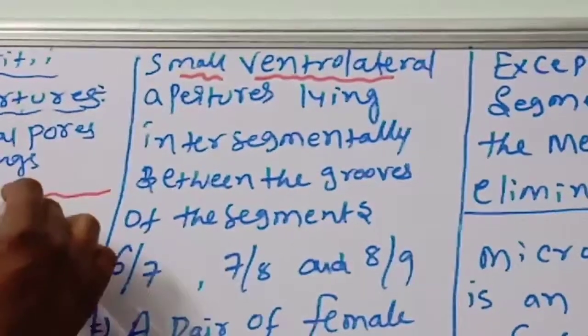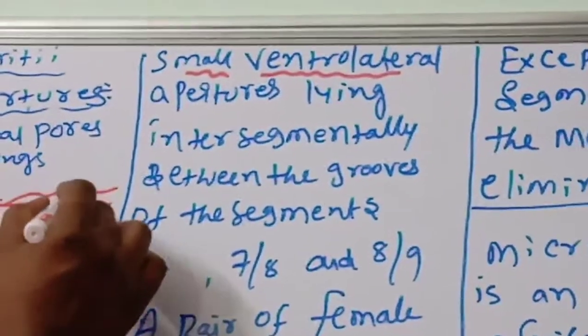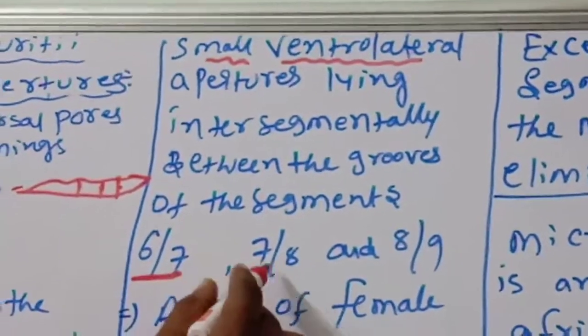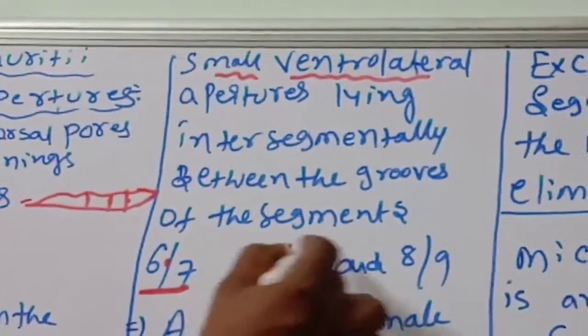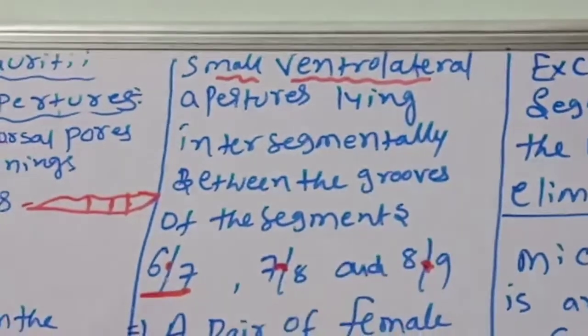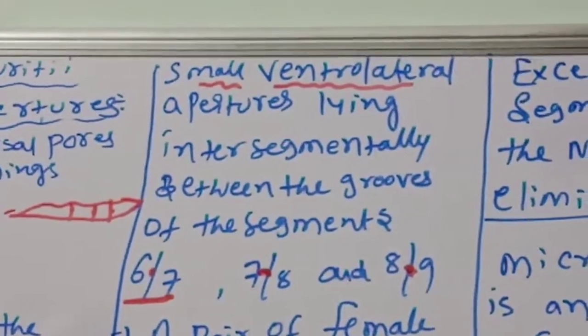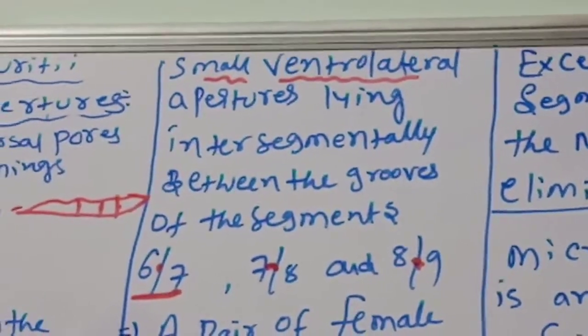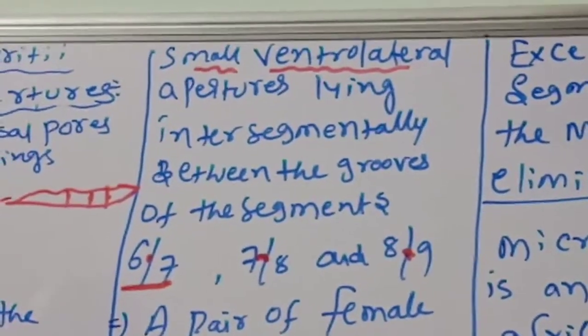See, this is the earthworm: in between 6 by 7, 7 and 8, 8 by 9, the spermathecal apertures are present intersegmentally.